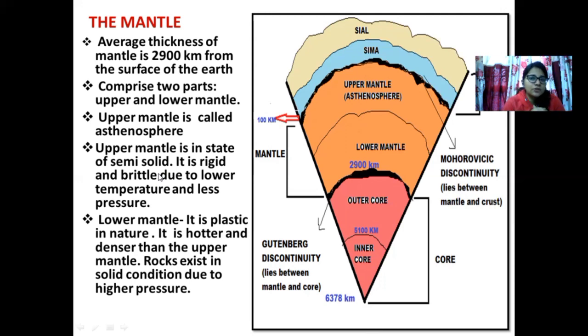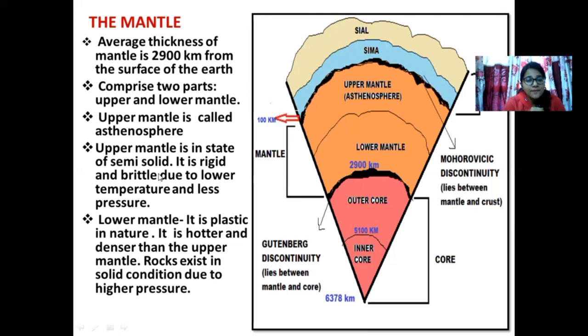What the seismologists found out with the help of indirect evidence was that as soon as the P and S waves were moving from upper mantle to lower mantle, both P and S waves faced an increase in the velocity. Now, you might ask, how can that happen? The only reason it can happen is that the rocks must exist in a solid state, for which the P and S waves are facing an increase in the velocity. That is the conclusion. So in the lower mantle, rocks are solid in nature.